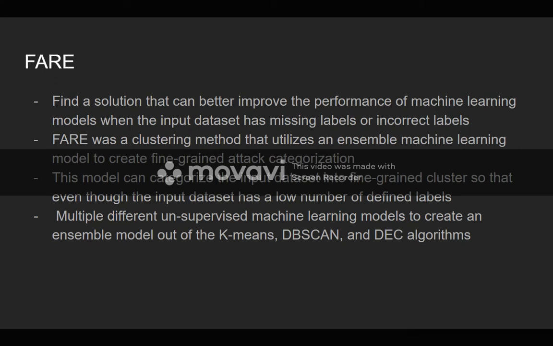In this case, it was k-means, DBSCAN, and then the DC algorithms. They're all used to create an ensemble machine learning model that can easily identify a threat or attack, even when the labels were mislabeled or not even there.